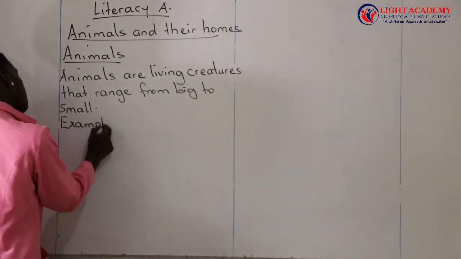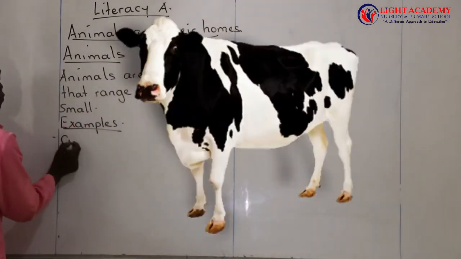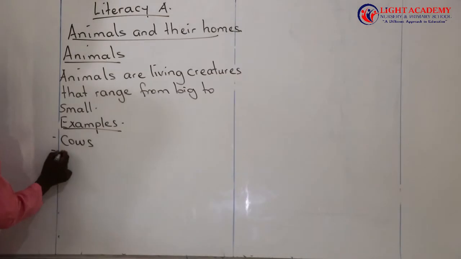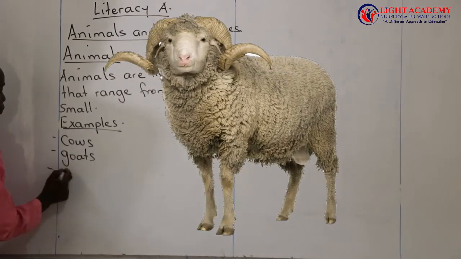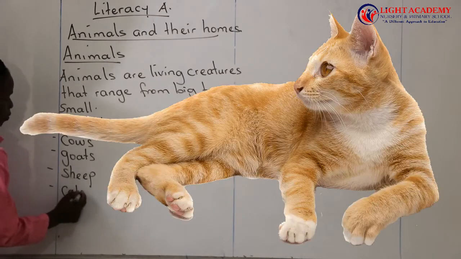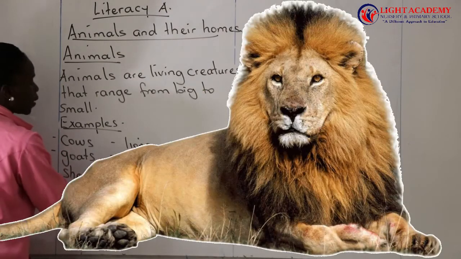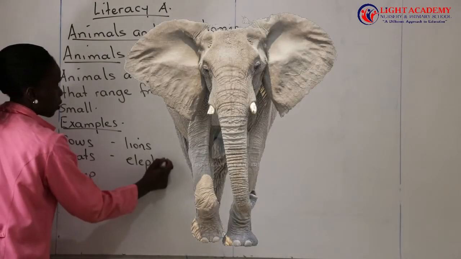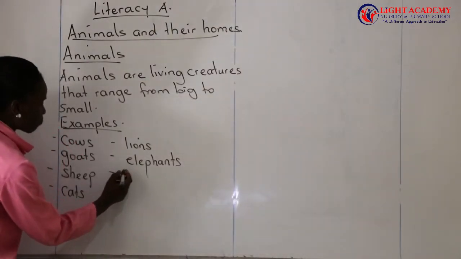Examples of animals. What are those animals? We have the cows. We have the goats. We have the sheep. We have the cats. We have the lions. We have the elephants. We have the giraffes.